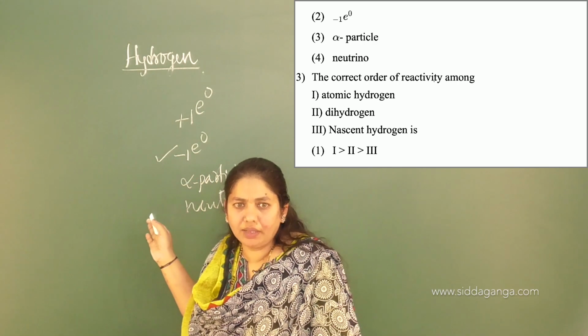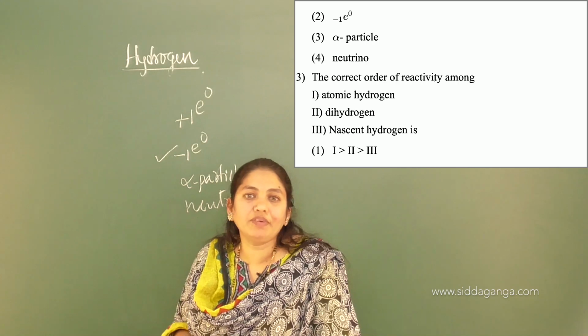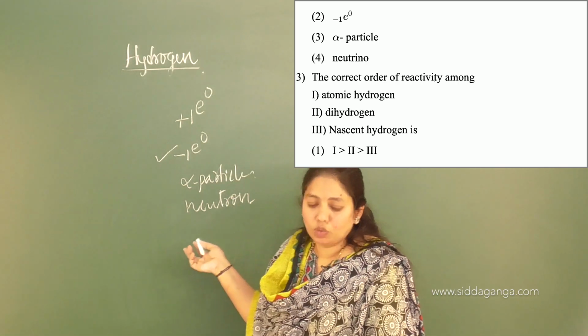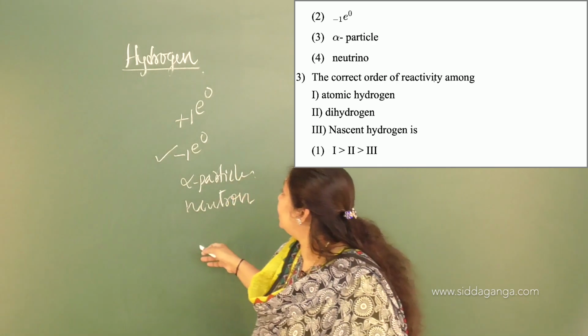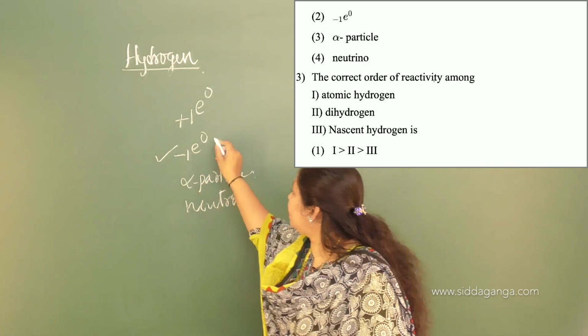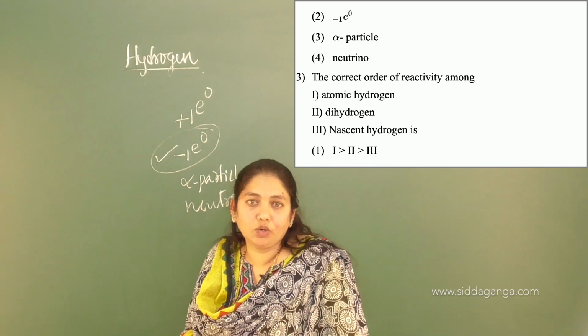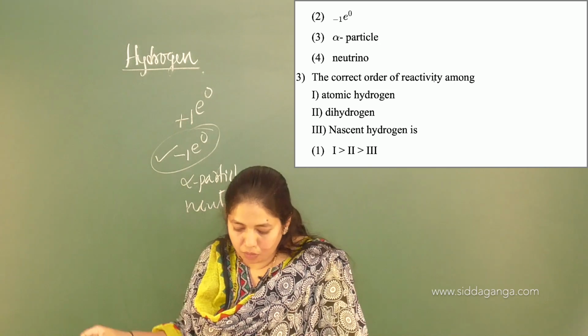I think we got this one. It's based on the radioactivity of tritium, right? So the question has been asked differently. The particle emitted during the disintegration of tritium is nothing but the minus 1 E0, that is the beta particle. Okay. Move on to the next one.